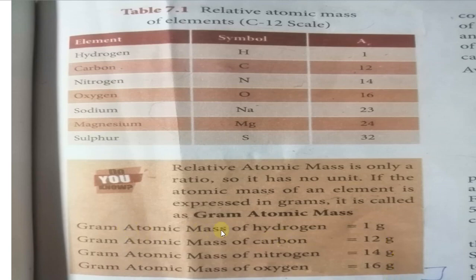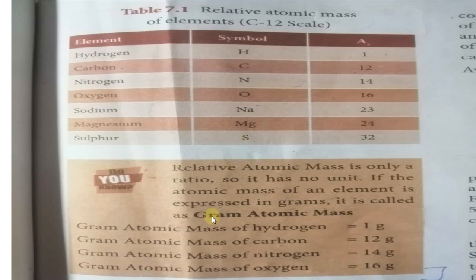So gram atomic mass of hydrogen is equal to 1 gram, gram atomic mass of carbon is equal to 12 gram, then gram atomic mass of nitrogen is equal to 14 gram, then oxygen 16 gram. So maybe they will ask in a 1 mark question. Please note these two tables.